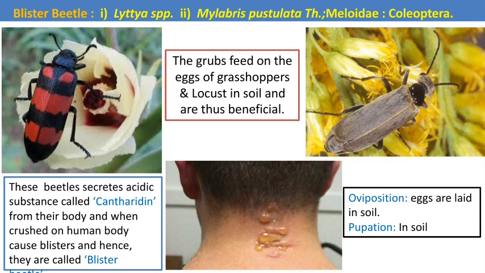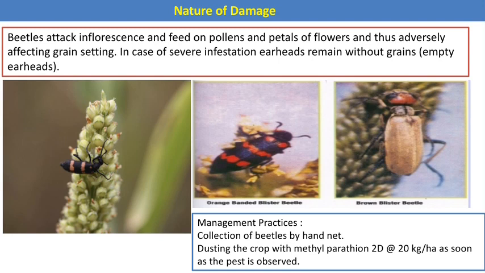There are two major species of the blister beetle, Litta species and Mylabris frustulata. Here only the adult, the beetle, is the damaging stage of this pest. This beetle feeds on only one part of the various crops, that is the inflorescence. It feeds on the pollens and petals of the flower, thus adversely affecting grain setting. In case of severe infestation, earheads remain without grains or empty earheads are formed, or partial sterility is caused due to the feeding of the beetle in the cereal crops.